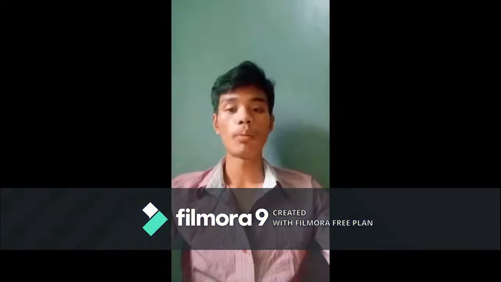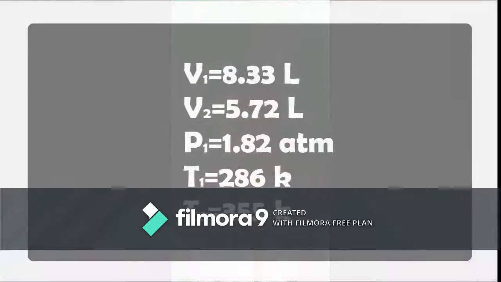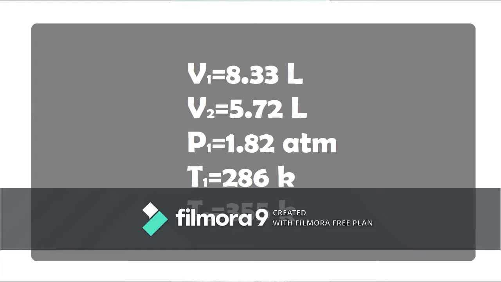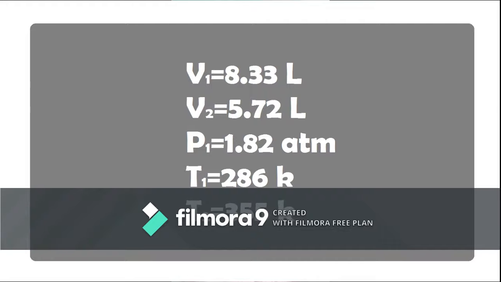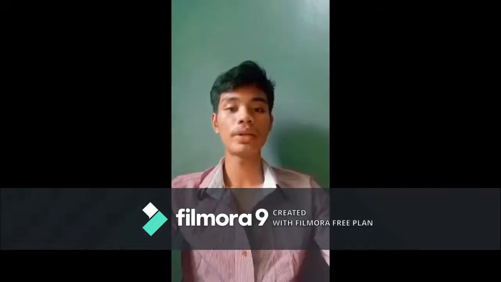The givens are volume 1 is 8.33 liters and volume 2 is 5.72 liters, pressure 1 equals 1.82 atmospheres, temperature 1 is 286 Kelvin, and temperature 2 is 355 Kelvin.